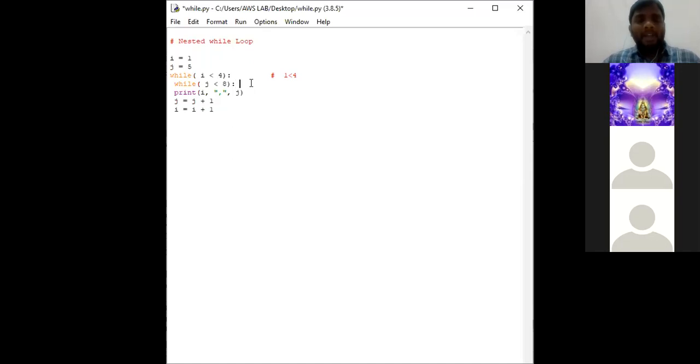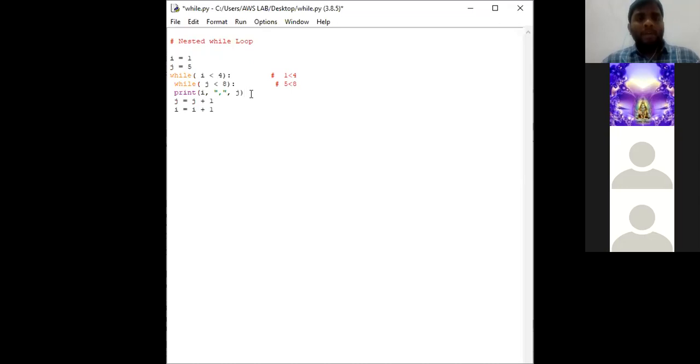Okay, now it checks for the condition, while j value is 5. 5 is less than 8. Now both the conditions of while are true. So in this condition I is less than 4, it's true. And in this condition 5 is less than 8, both are true. Now we are going to print I value and j value. So this part is nothing but ఇక్కడ మనకి I value వస్తుంది, j value వస్తుంది కదా, ఆ రెండు values కి మధ్యన కామా ప్లేస్ చేయడానికి we have used this particular part. Okay. So what is I value now?